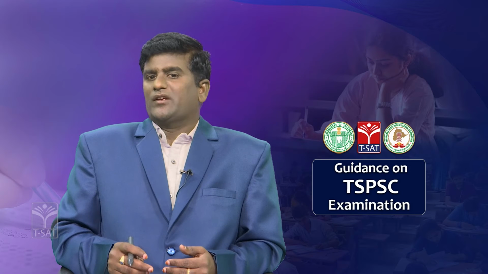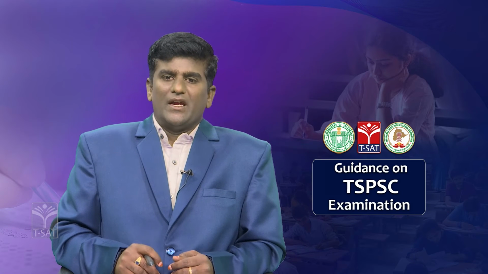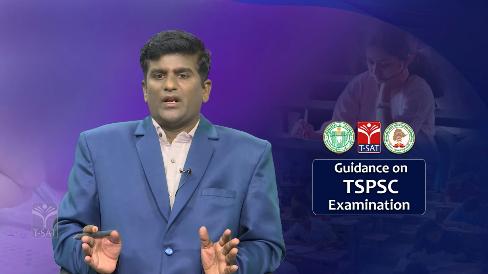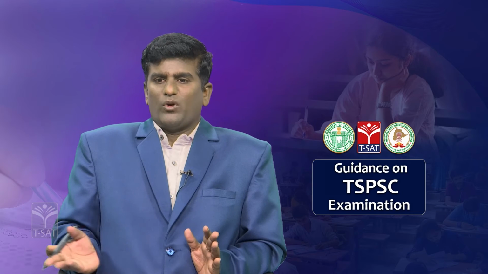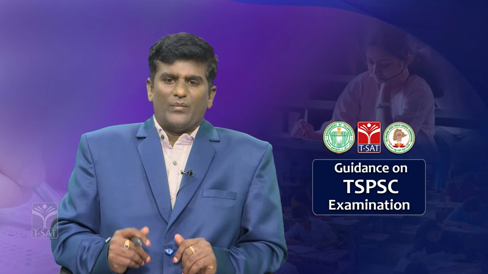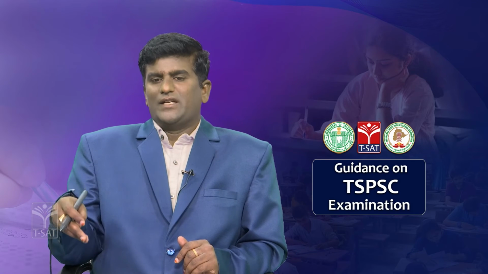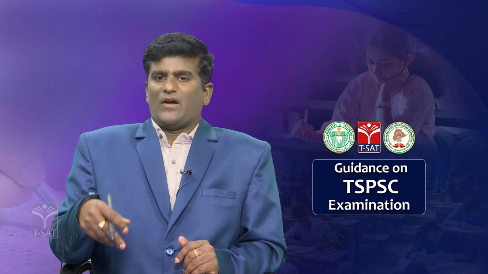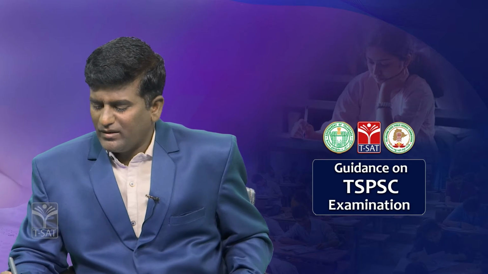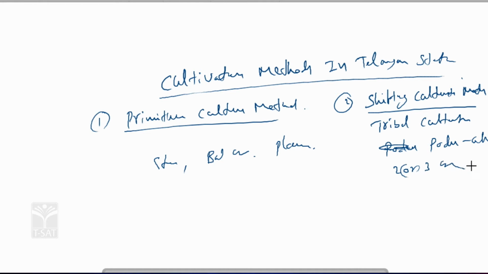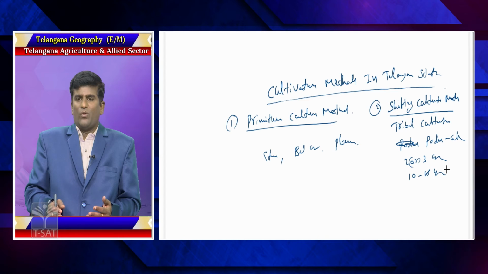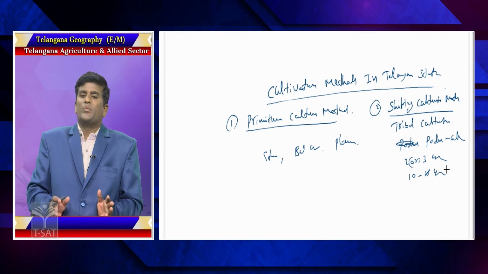What are the methods applied in shifting cultivation? Especially tribal people select a forest area, cut the trees and burn them to ash. They till that field, apply seeds, and maintain 2 or 3 crops, cultivating that particular land for 10 to 15 years. After the soil becomes deficient, what happens? They shift to another place, which is called shifting cultivation.